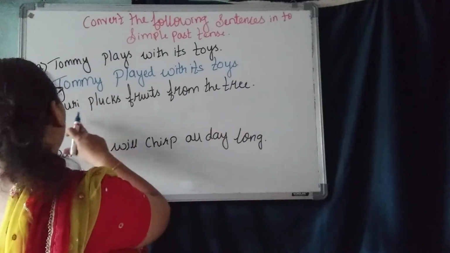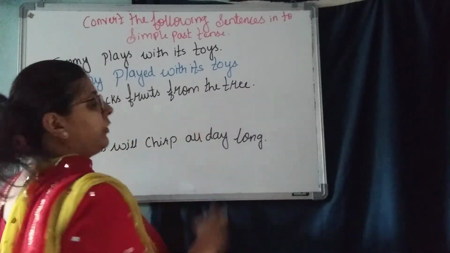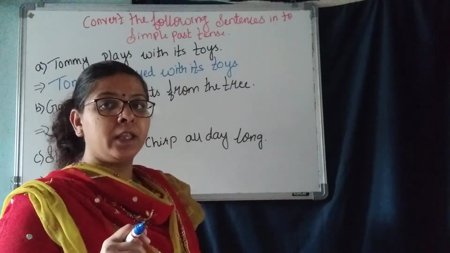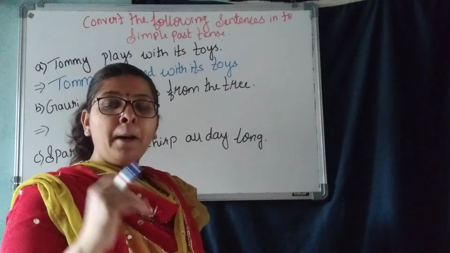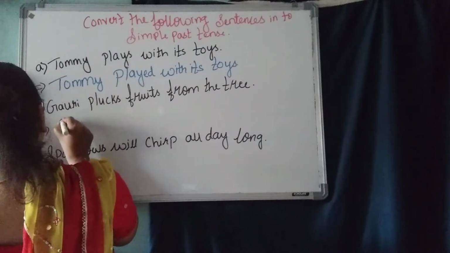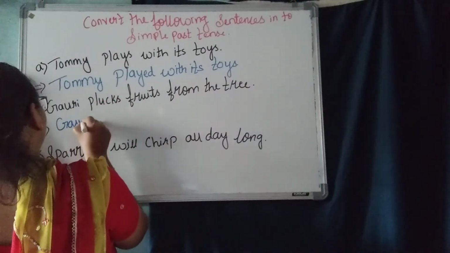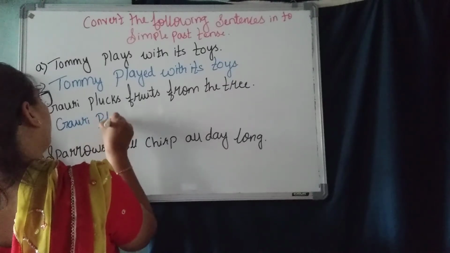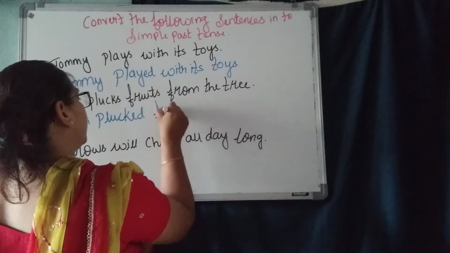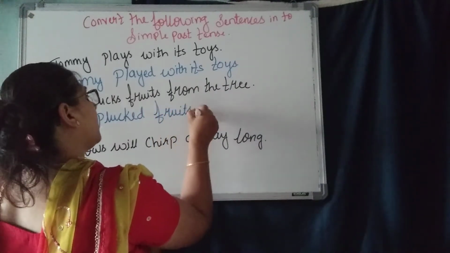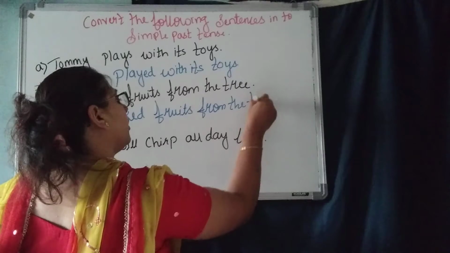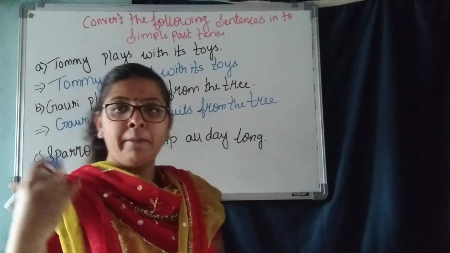Second one. Gauri plucks fruits from the tree. Again, this is simple present tense. For plucks, what do we have to do? We have to make it past tense. So, Gauri plucked. For pluck, we have to write P-L-U-C-K-E-D. Plucked fruits from the tree. Understood? She plucked. That is past tense.